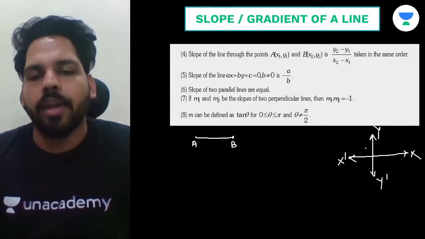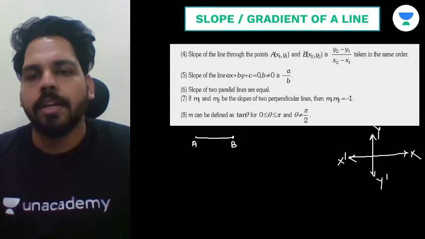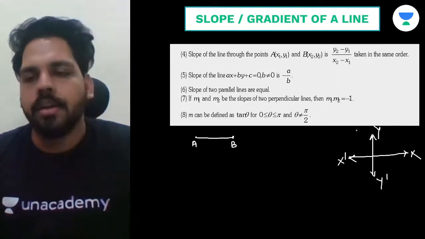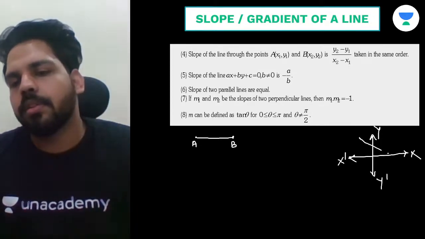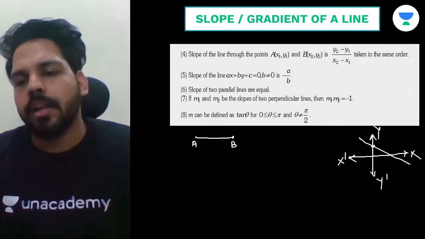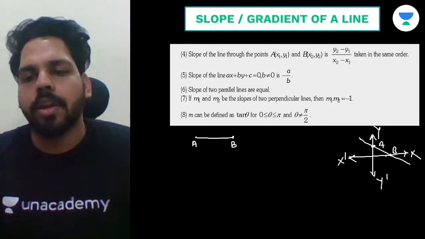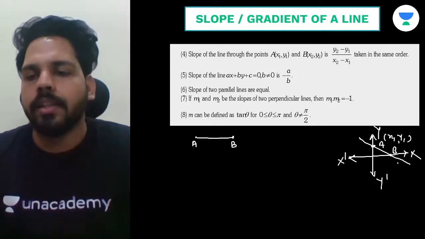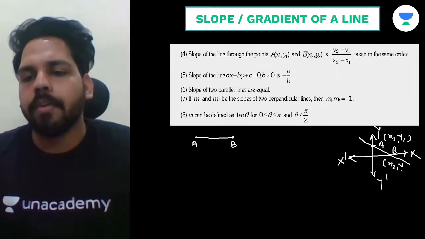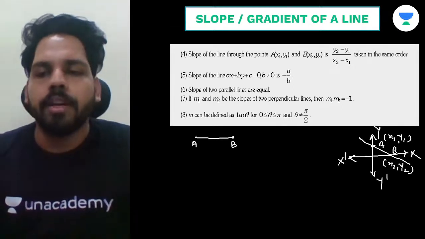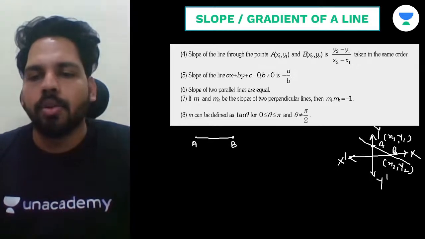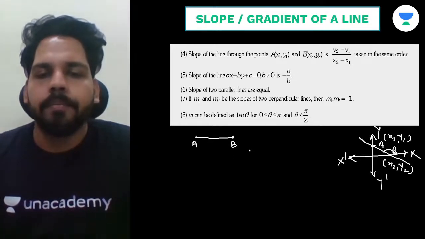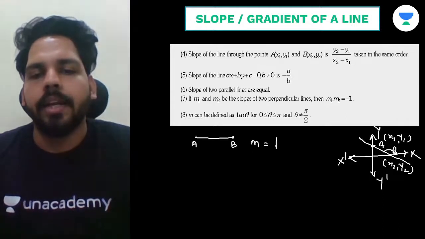We draw a line over here, which has two points A and B. This point we have taken as x1, y1, and this we have considered as x2, y2. If we have to find the slope, the slope is the tangent of this angle, that is, m is equal to tan theta.